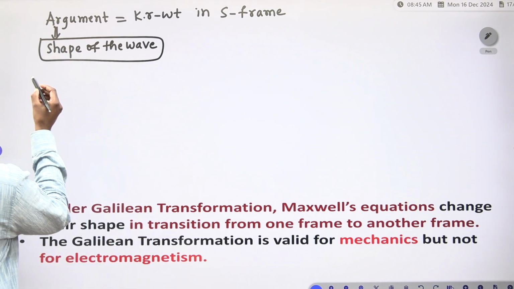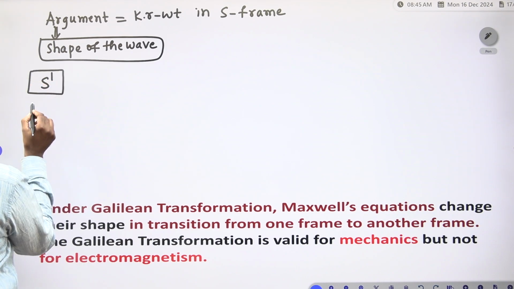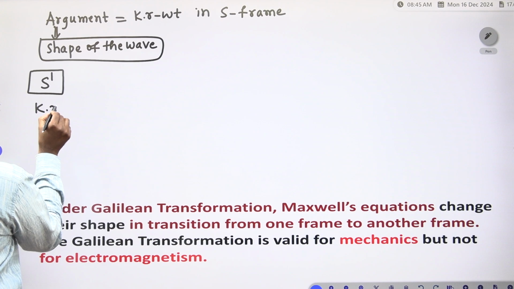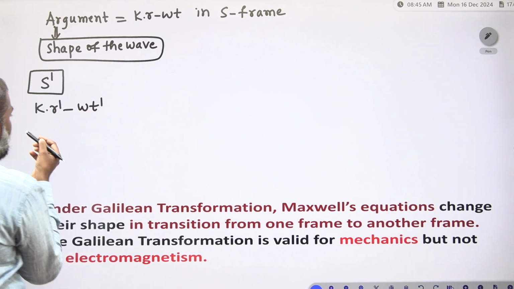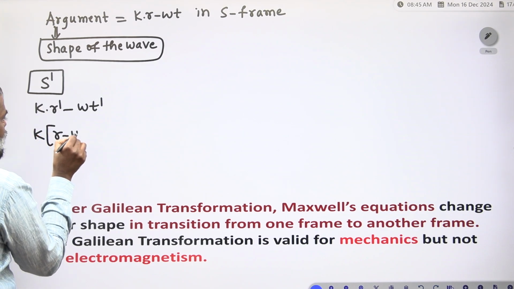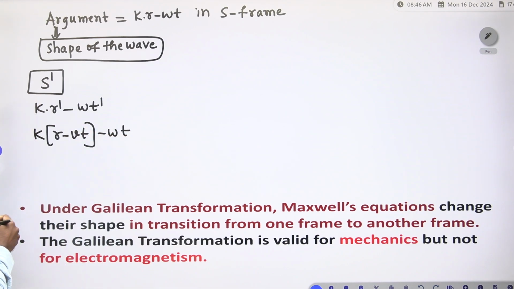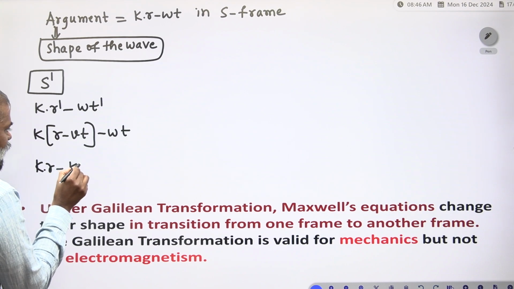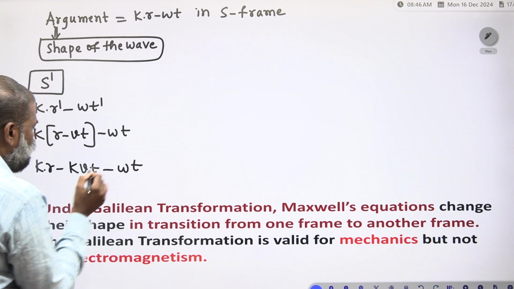Now observe the S dash frame: k into r dash minus omega into t dash. Substituting r dash is equal to r minus Vt and t dash is equal to t, we get k dot r minus k into V into t minus omega into t.